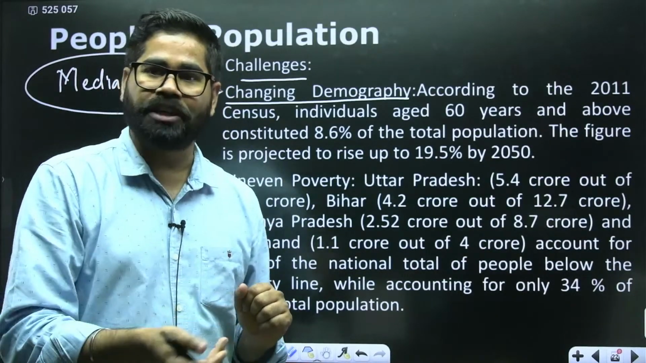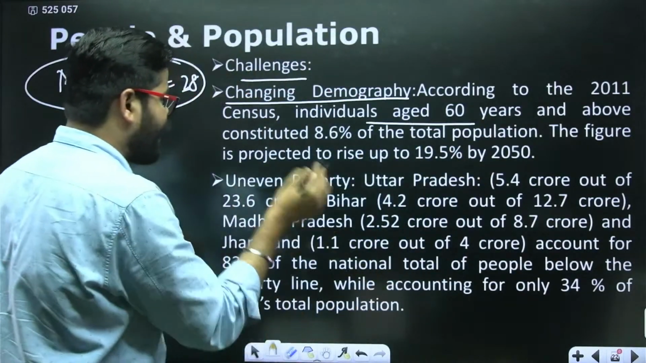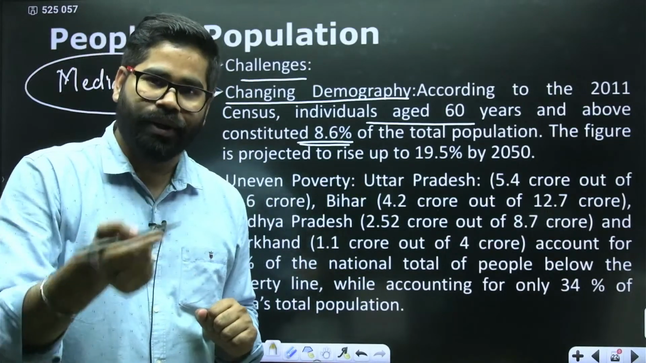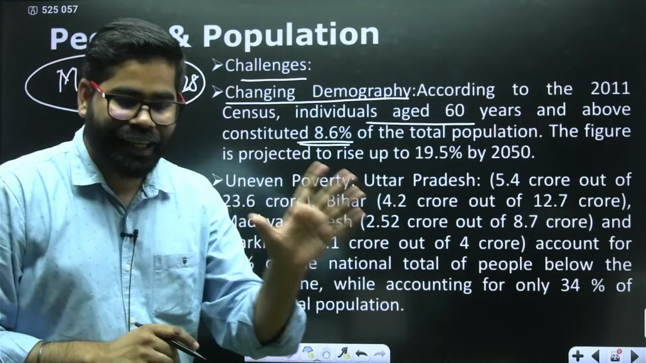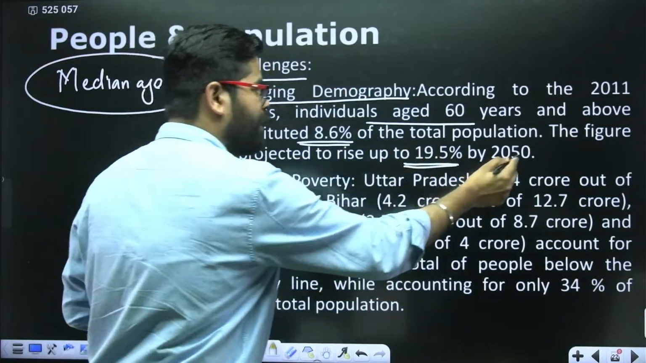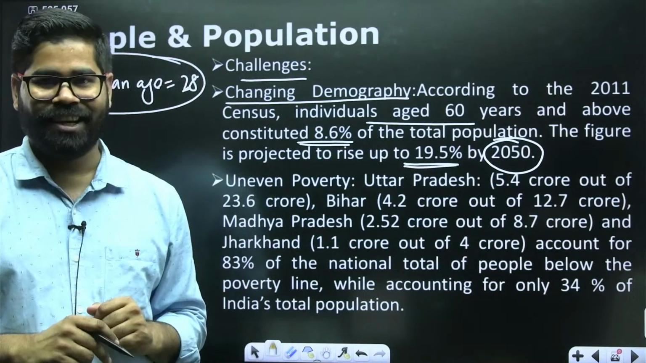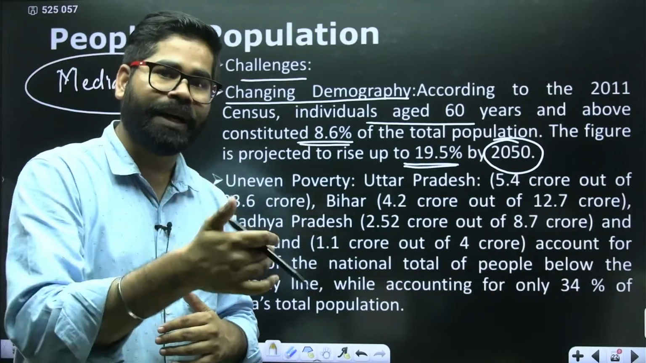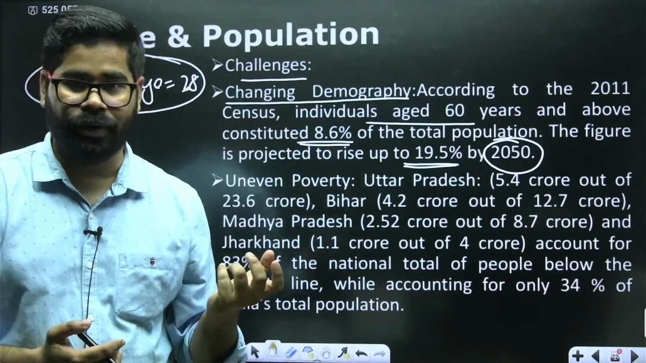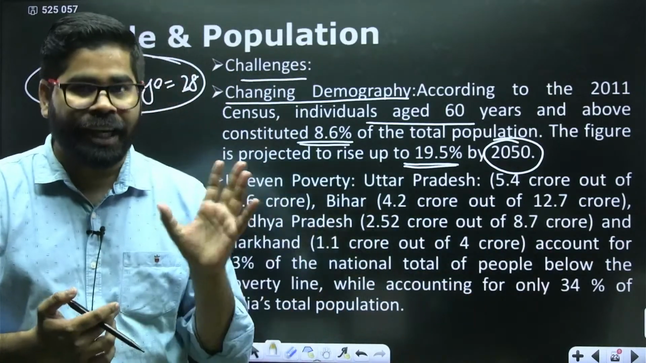What we see here is that individuals aged 60 years and above, right now their population is only 8.6%, but in the coming future, it is going to increase up to 19.5% by 2050. So our demography is now changing. We have a time of around 20 or 30 years in which we can make our country a superpower, because after that, a large number of the population is going to become a dependent population.